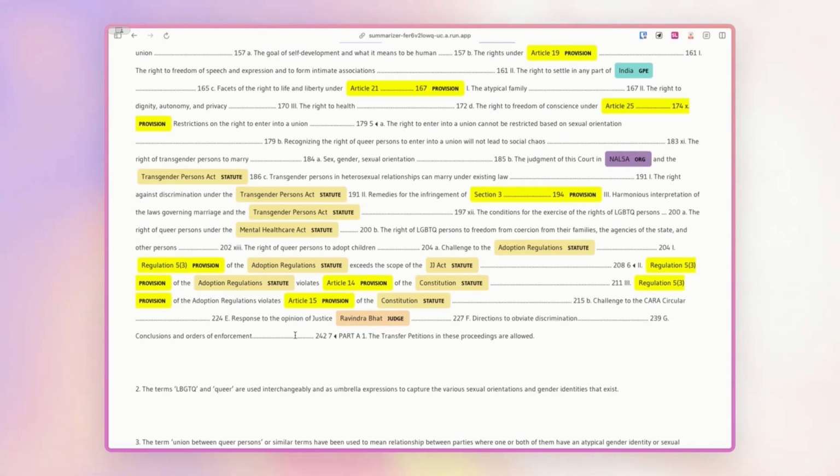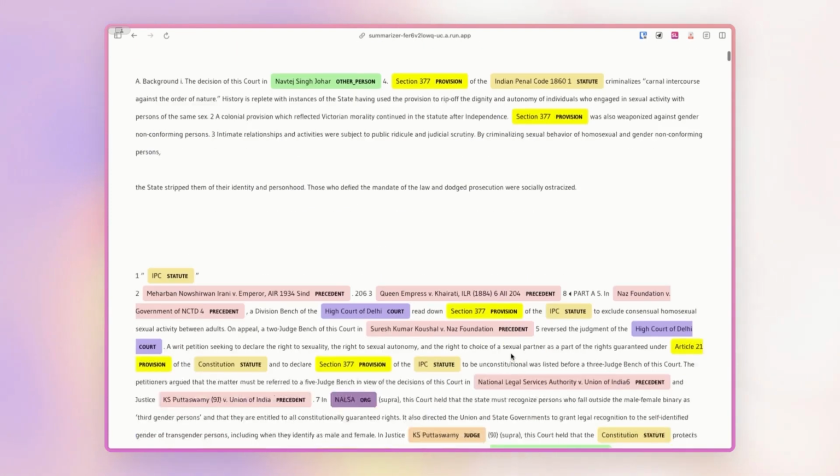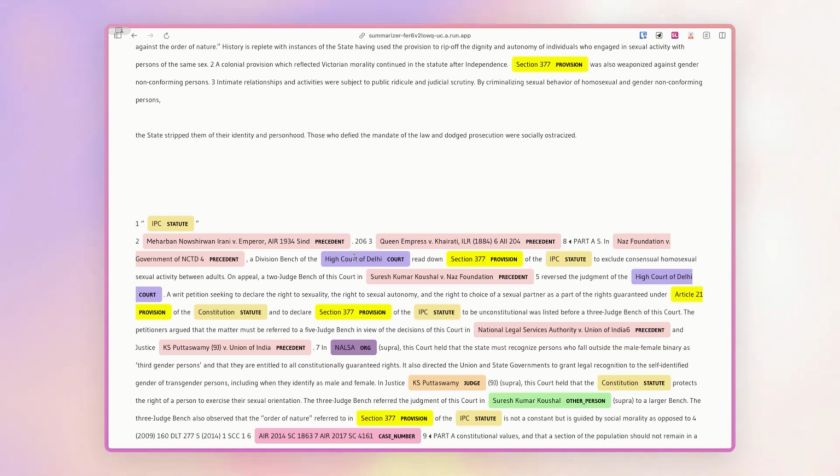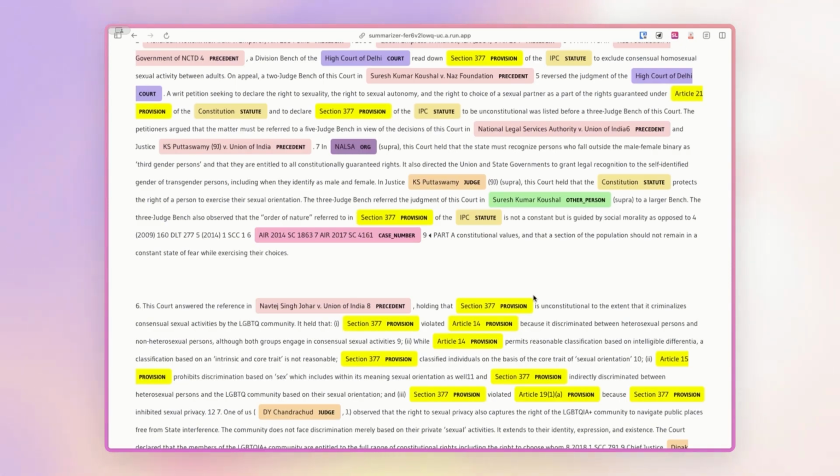You will notice that it has marked up the entire document wherever it has identified, for example, a statute. It marks up the statute. Where it's identified a provision, it has highlighted the provision, and it has identified courts. This kind of model can be used to do all kinds of mass empirical research.